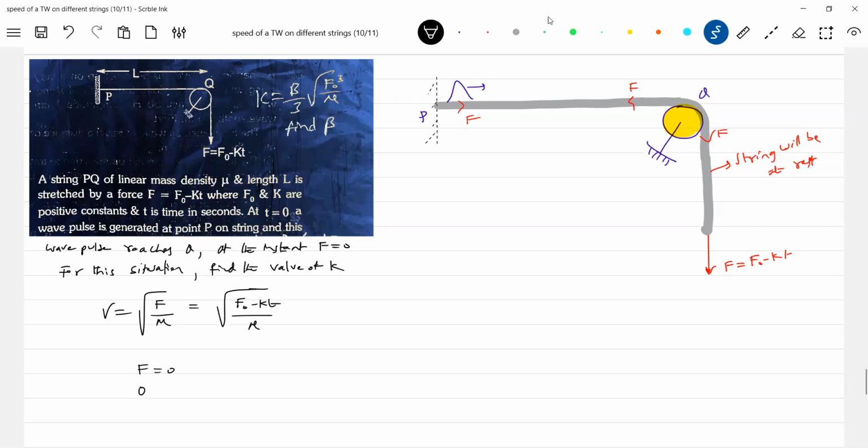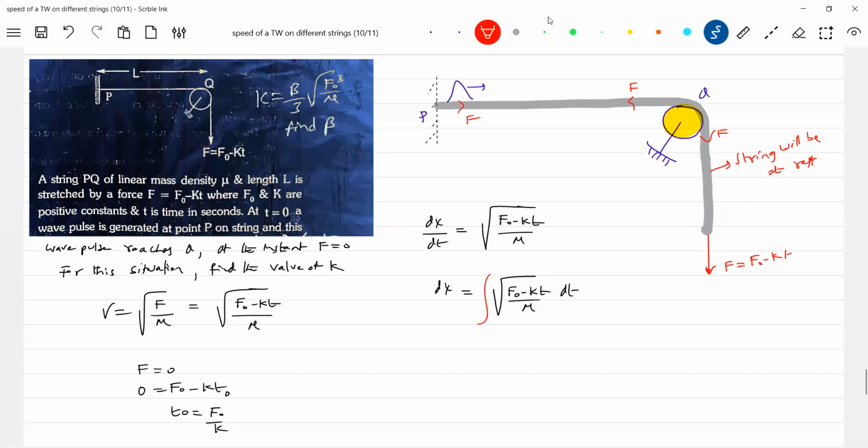F will be 0 at T naught equal to F naught by K. So now I'll write the equation for the length it will travel, 0 to L, and time 0 to T naught.